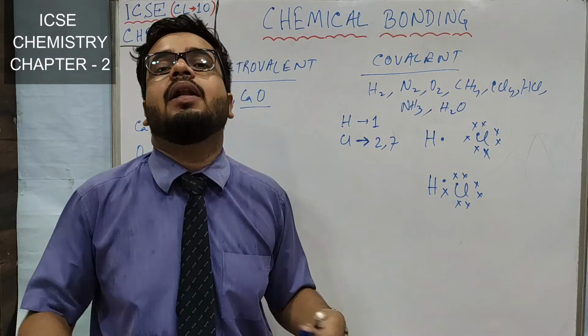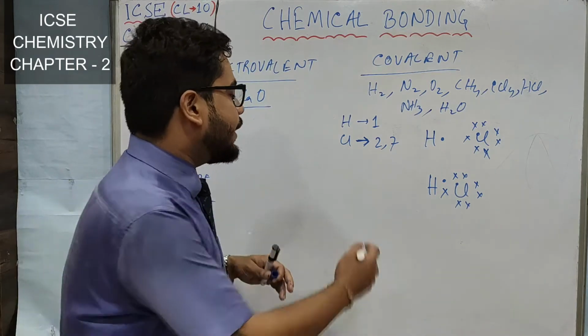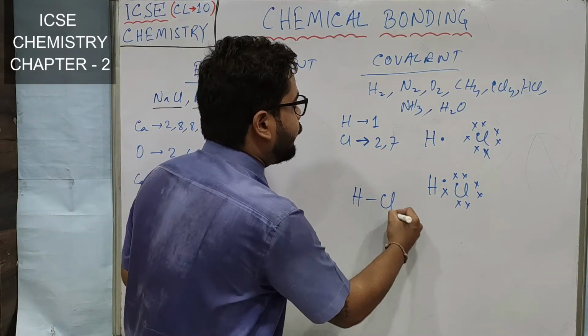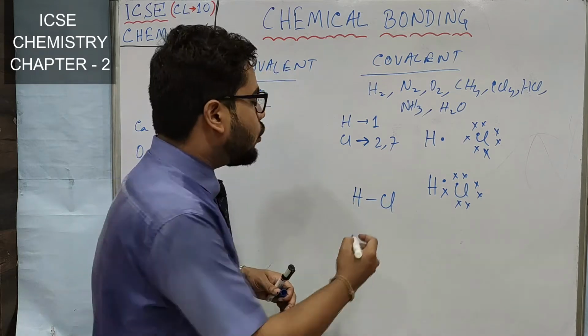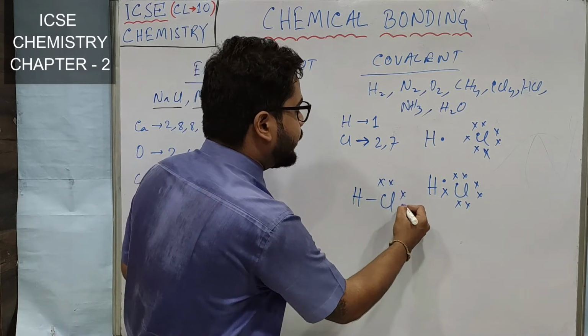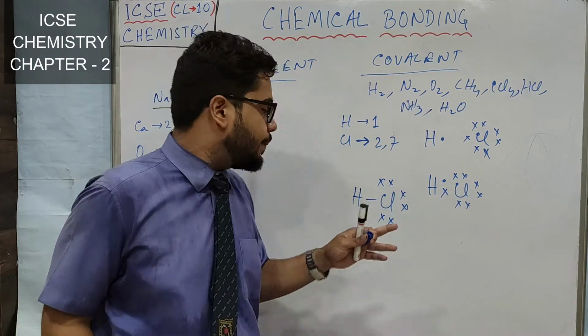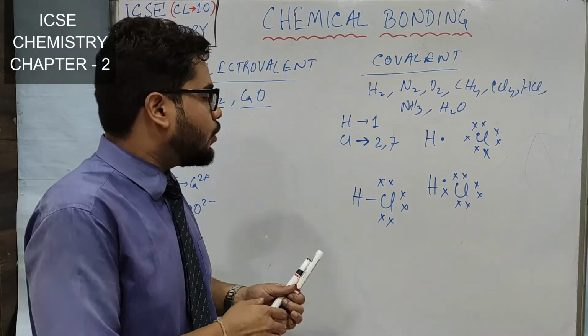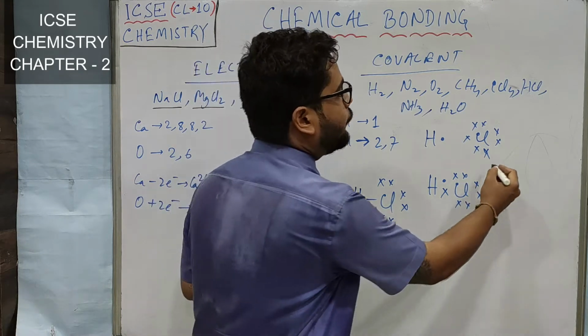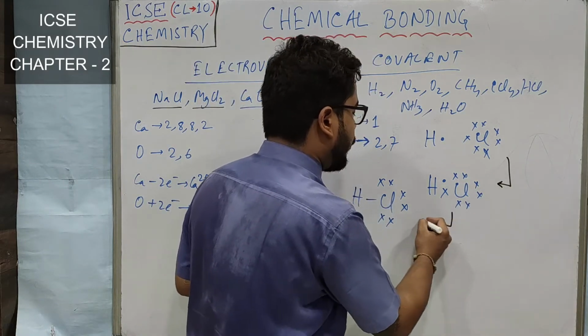Both of them are stable, both of them are happy, and they are having a grand party by forming a single covalent bond. What you must not forget is 3 pairs of electrons haven't taken part in the bond formation. They will be remaining like that. Okay. We have a special term for it. We call them lone pairs of electrons.